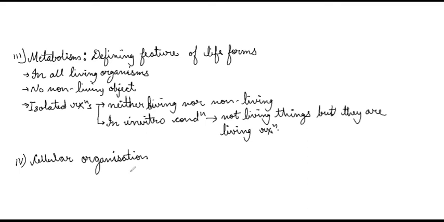Okay, so cellular organization means the formation of the complete organism by the cells. So all the living organisms are made up of cells. They can be unicellular or multicellular. So we can say that it is a defining feature because there is no living organism which is not made up of cells. Then we have the fifth character for us, that is ability to sense and respond.